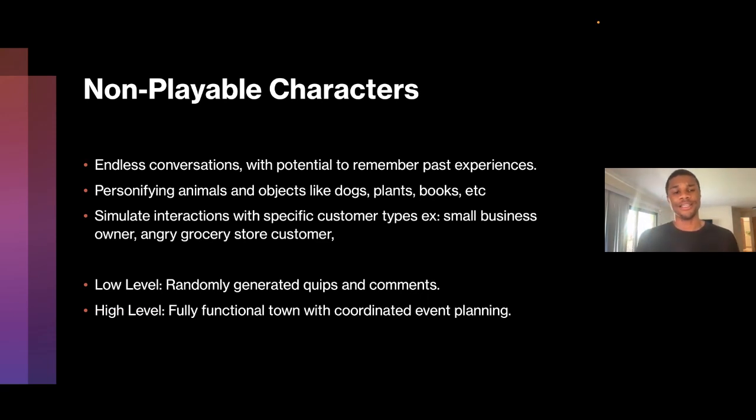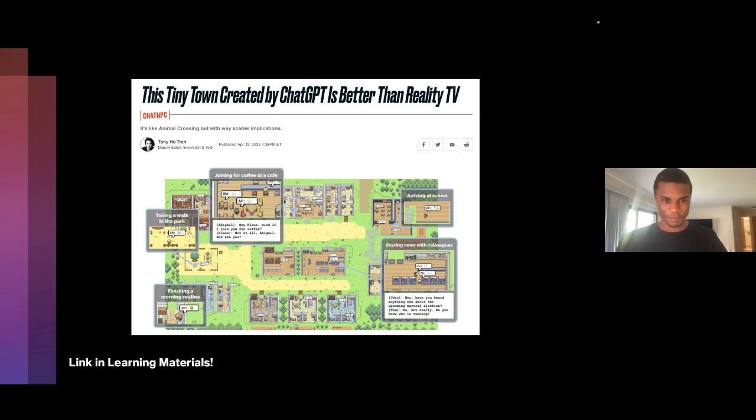But what I'm trying to say is these agents, now that they have the ability to talk, can't just talk to you, they can actually talk to each other as well. And in being able to talk to each other, they can make plans inside of the virtual world that you created. So the rabbit hole goes really, really deep. Let's go to the next slide so you can see an example of that.